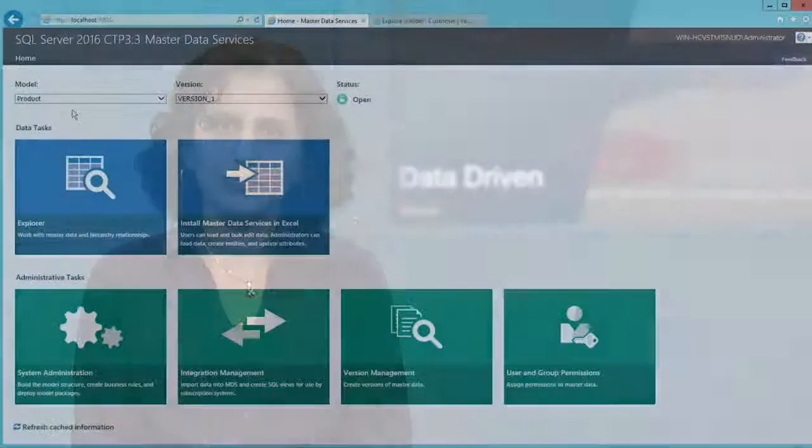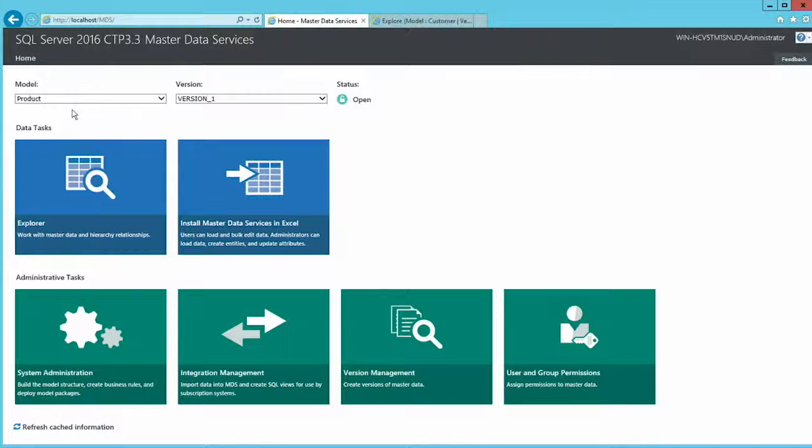I'm going to show how to create business rules using the new interface. So, we talked about the updated master data services web experience. Here is the new portal with the tile view. To create business rules, you need to click on the system administration pages.